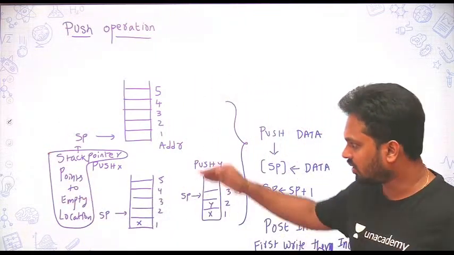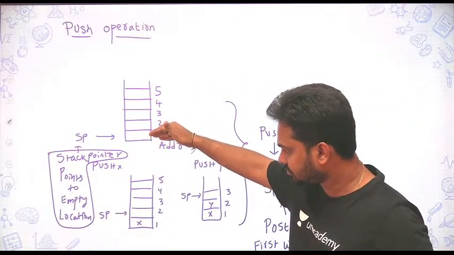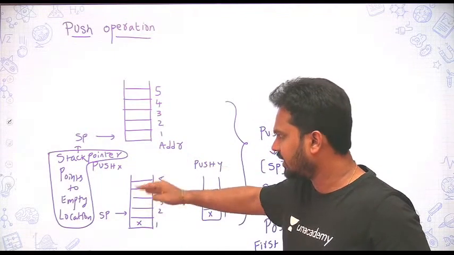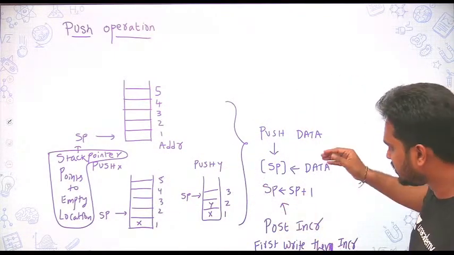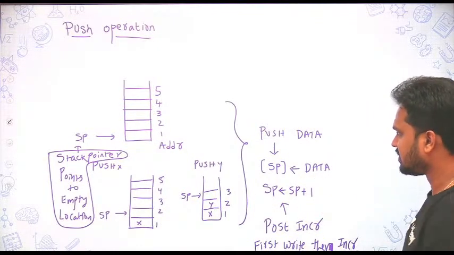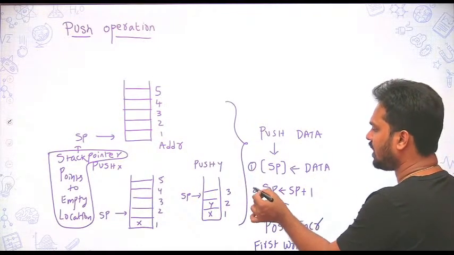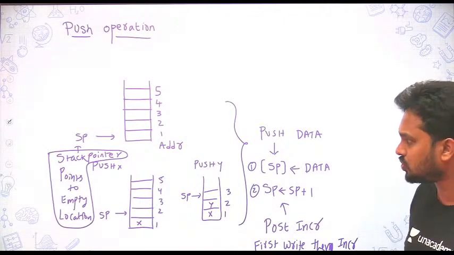So the stack pointer is pointing to an empty location, we just fill the data and increment. Every time you say push, we just fill the data and increment. First step is fill the data, then increment it. Okay, this is the push operation.